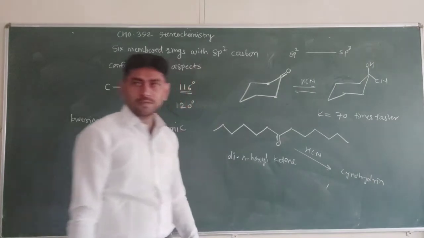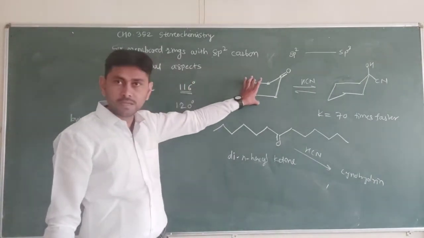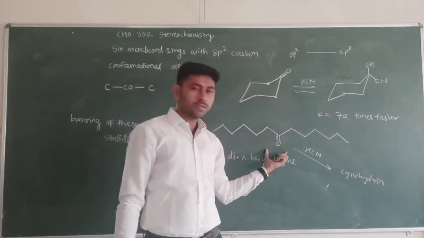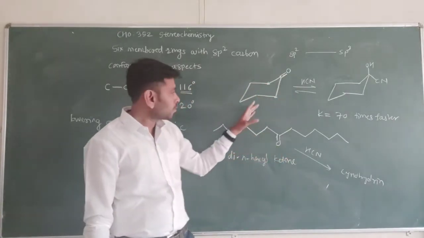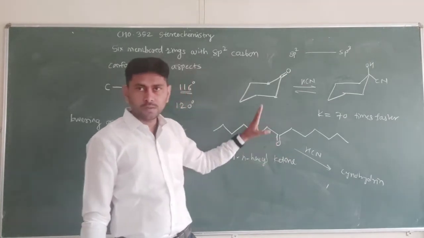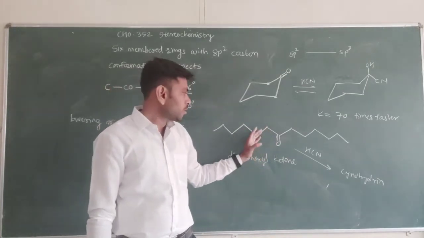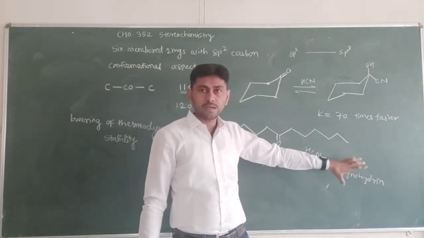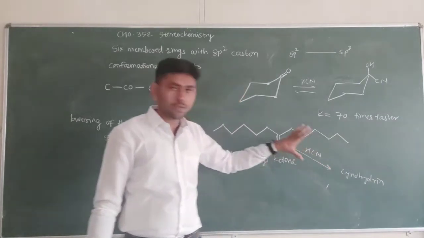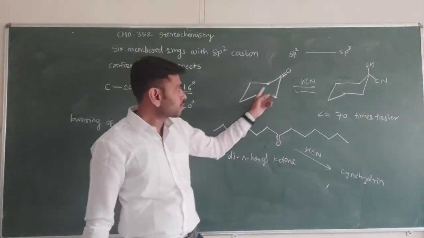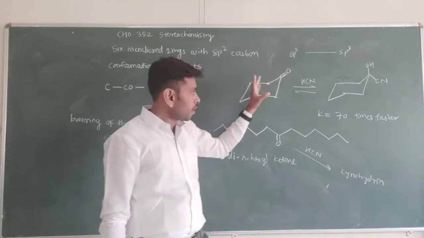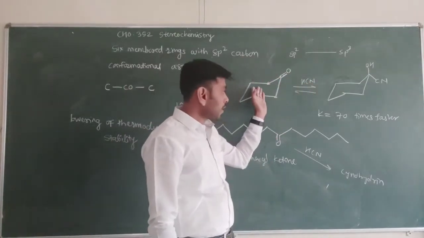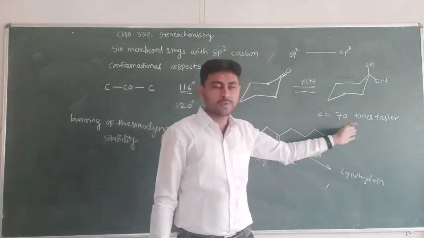This is a normal reaction, but here angle strain decreases. That's why the cyclohexanone reaction is more favored as compared to the open chain compound, because there is no angle strain and no torsional strain in the open chain. So in the normal reaction, cyanohydrin formation takes place at a normal rate. But in this case, angle strain is there, and due to the addition of HCN, this angle strain suddenly decreases, and due to the decrease in angle strain, this reaction goes faster.